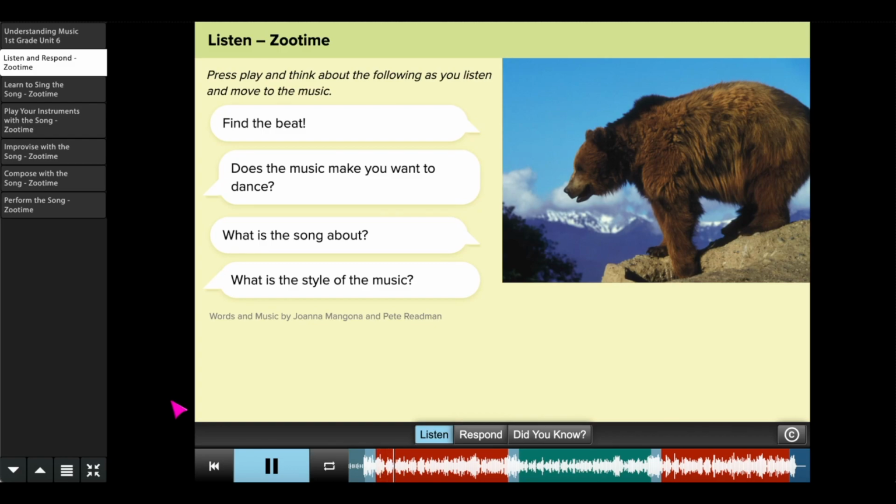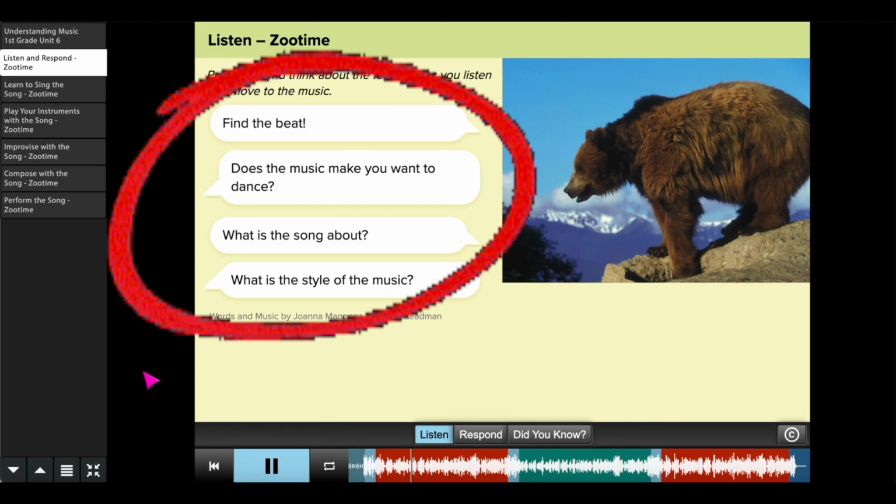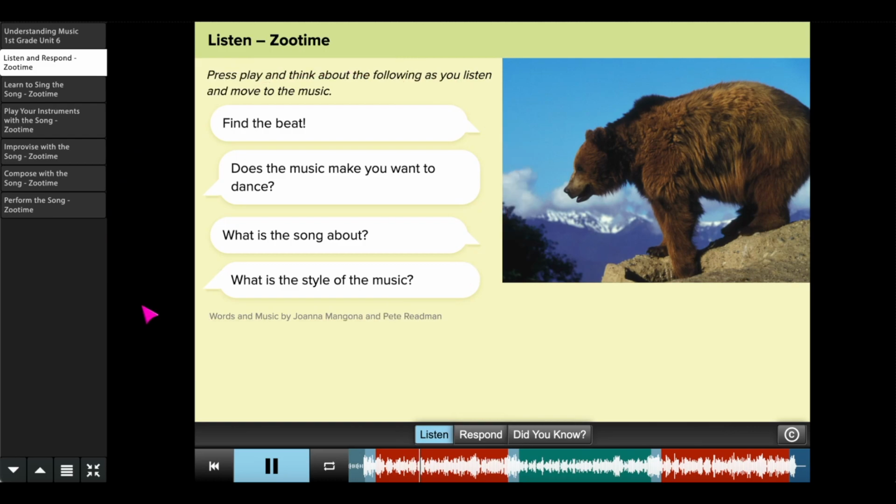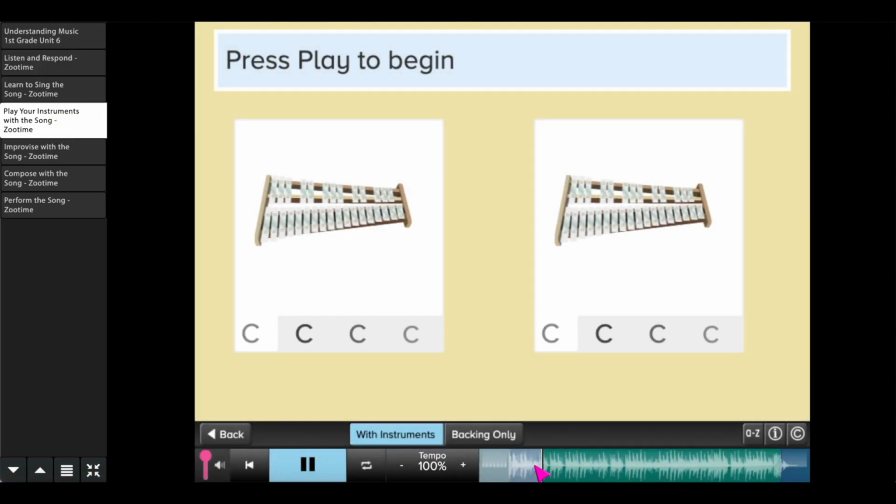If you look in the listen and respond portion, you will notice that there are discussion questions instead of a video. Also in this lesson, the students can perform the 2-note melody with complex rhythms in part 1 or basic rhythms in part 2 on the glockenspiel, boomwhacker, or any pitched acoustic or virtual instrument that is found in their classroom or on a cart. They can also use their voices and body percussion.